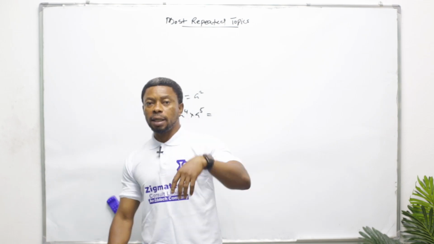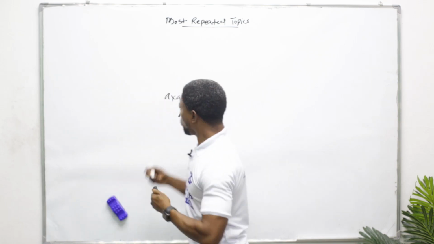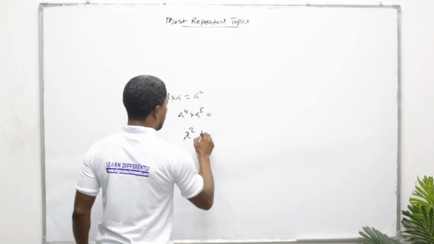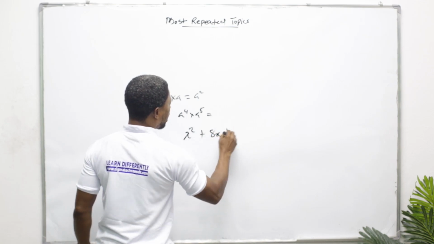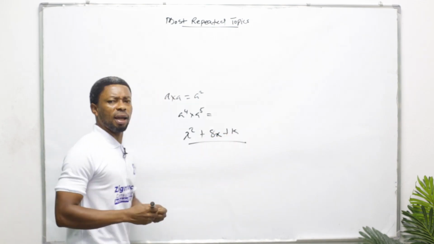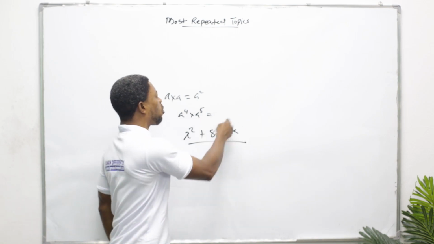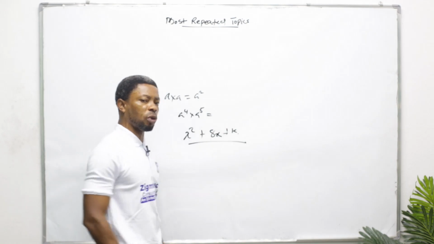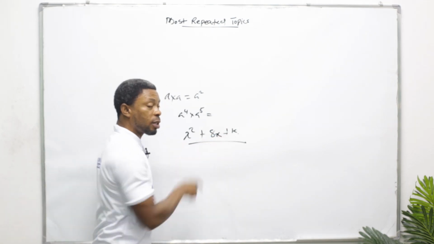If they want to go for that, they will give you something of this nature, and then ask you to find the value of k. What are they saying? They are telling you what will you add to this to make this equation a perfect square. So don't forget how to do it.